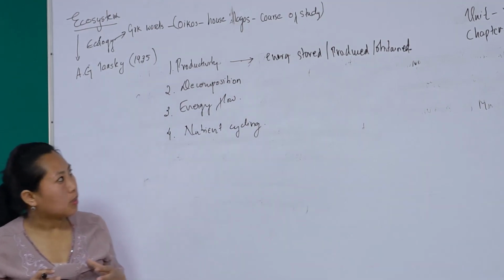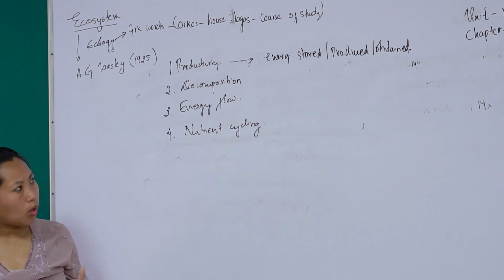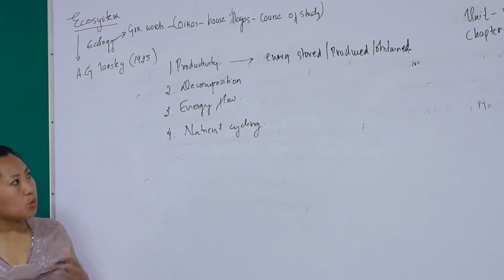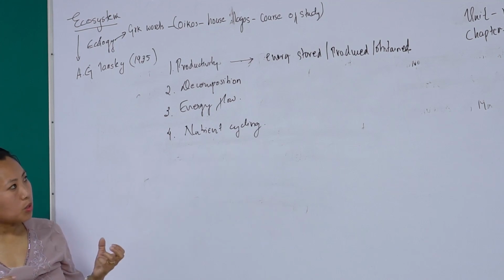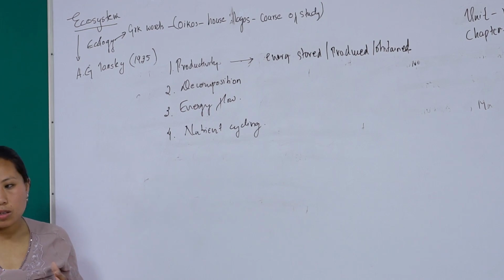So productivity is the total amount of energy that is produced or obtained or stored at a particular trophic level. Produced at the producer level, obtained by the consumer from the producers, or stored at the producer level or the consumer level.